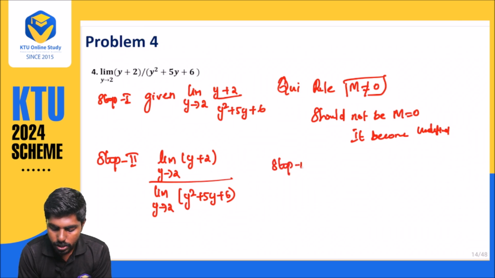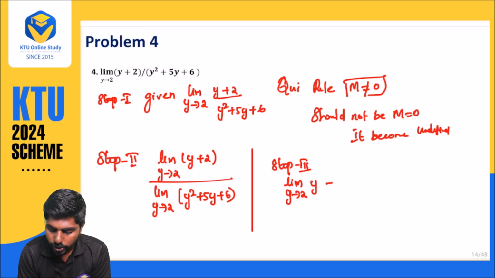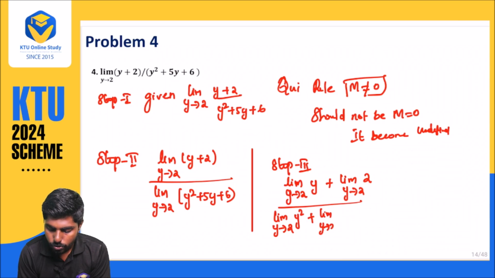What is step number 3? Step number 3 is nothing but we are writing limit y approaches to 2 of y, plus limit y approaches to 2 of 2, divided by limit y approaches to 2 of y square, plus limit y approaches to 2 of 5y, plus limit y approaches to 2 of 6.